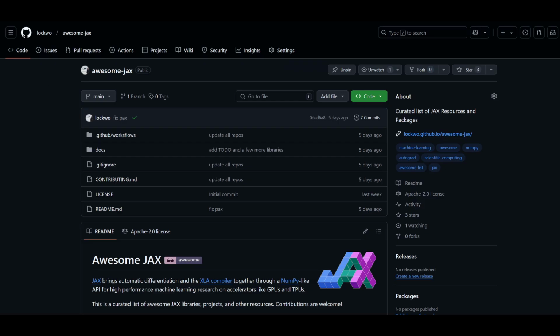Finally, for all the details on these packages and many more, I refer you to my fork of the awesome JAX list. Feel free to use those packages or put up a PR adding your own package.